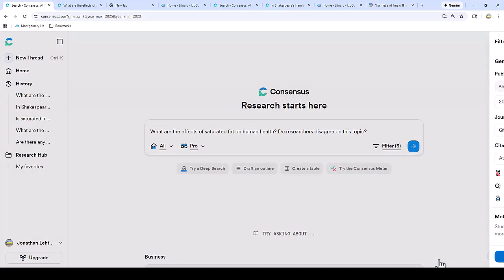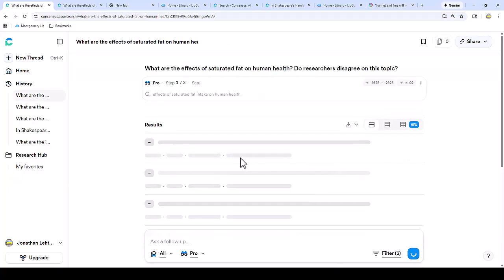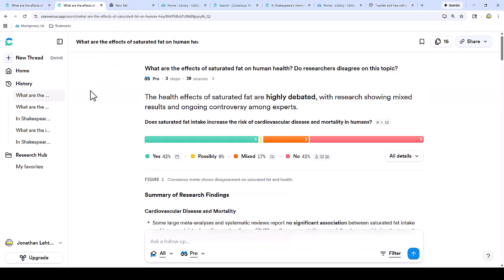So when I click search, you often have to wait a little bit for the AI to process all these research papers, sometimes even a couple minutes. And then we get a lot of interesting information in the output. First, depending on your question, you often get a visual called the consensus meter. It estimates to what extent this question has a clear answer according to the research. As shown in this visual, the research about the negative effects of saturated fat is somewhat mixed. So it is important to make sure you look at the competing perspectives for debatable topics like this.